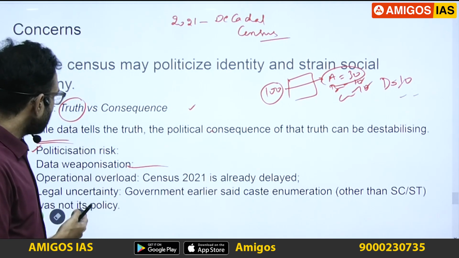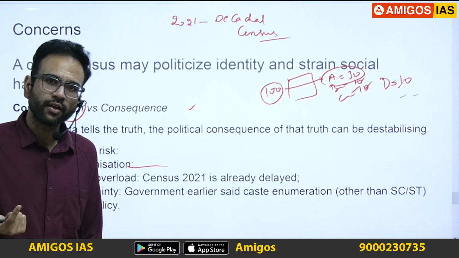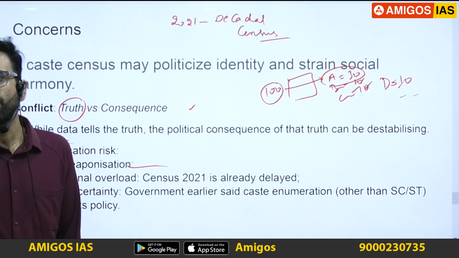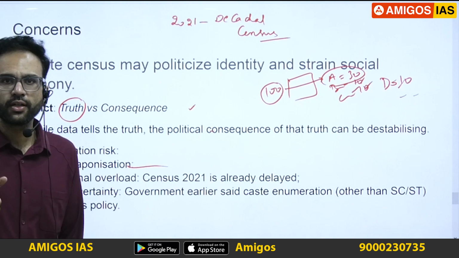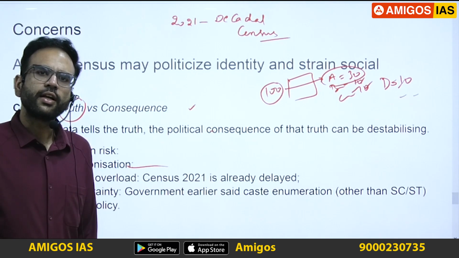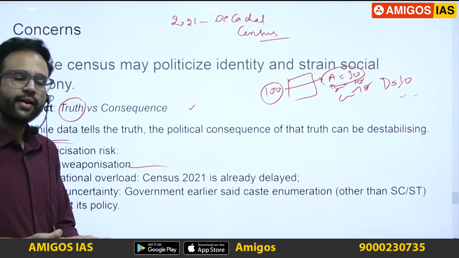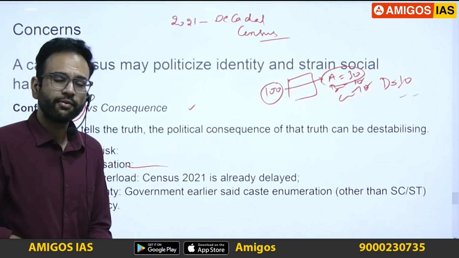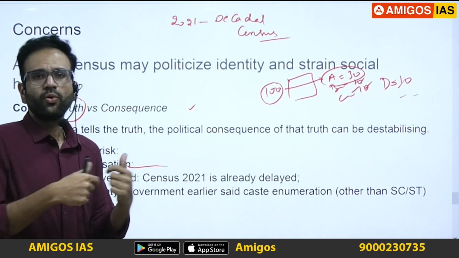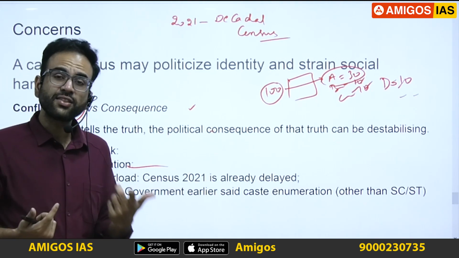That's the first risk. Then we have data weaponization. When you have data like this, it can lead to social engineering, manufactured identities, manufactured realities in a world where social media has such pervasive influence. It can create further fractures in the society. Next up is the operational overload. We have already talked about the 2021 census being delayed due to COVID. This is 2025, and we are yet to have an initiation of these proceedings. This is only going to add further load. But again, having said that, this is not much of a concern. The larger concerns are different.